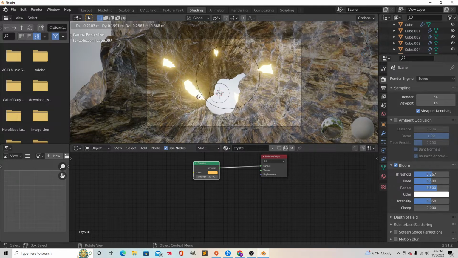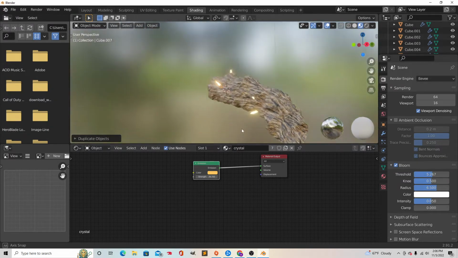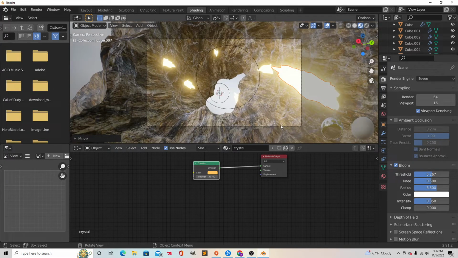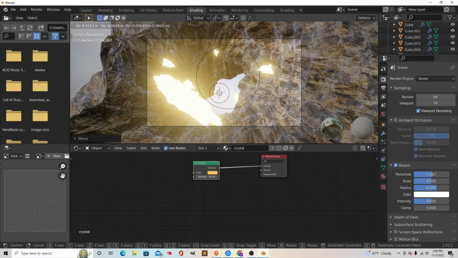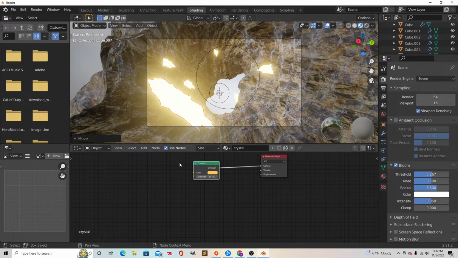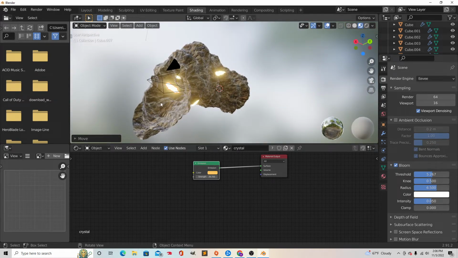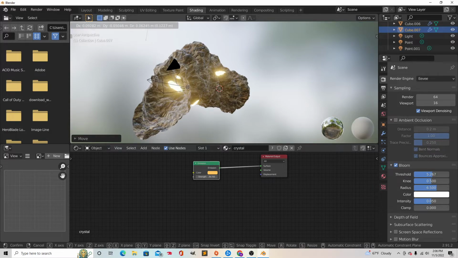Shift D, duplicate. G. And then what we're going to do here is something really cool.